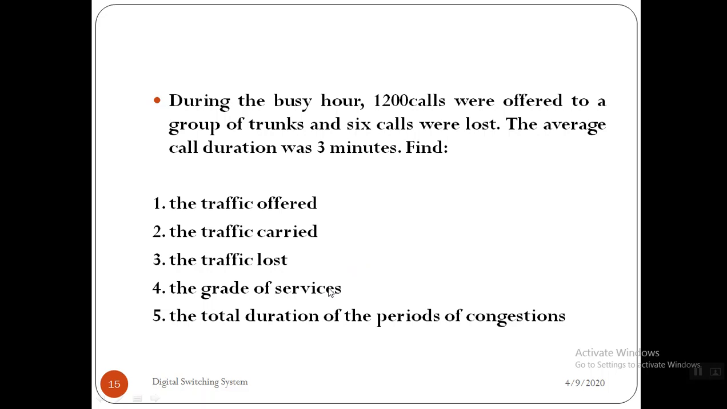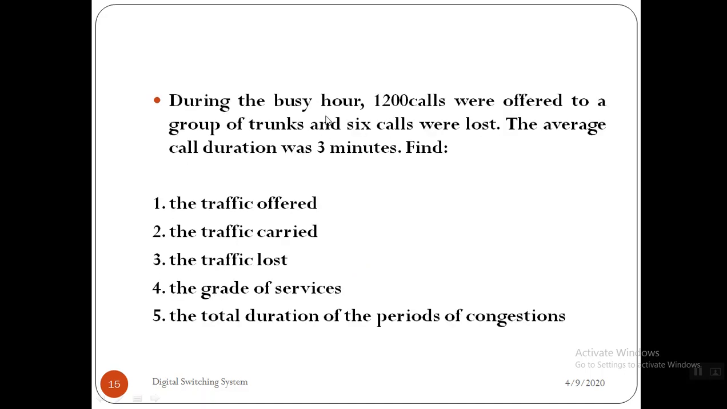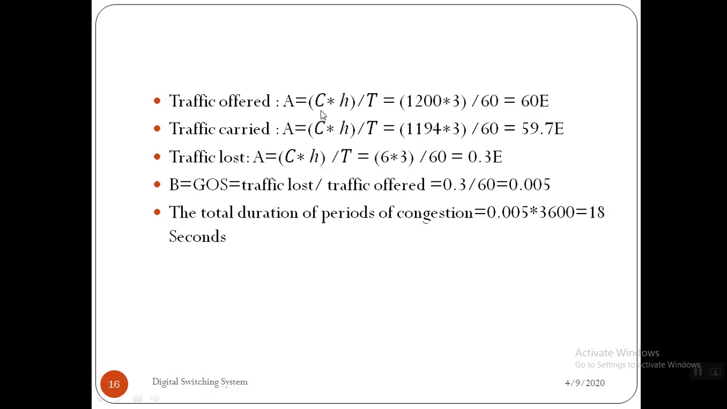We'll start with the first one, the traffic offered. We know that A is equal to CH by T. Here C is going to vary. We're supposed to consider traffic offered in the sense that it is related to calls offered. 1200 calls were offered to a system, so C is 1200. So 1200 into 3 divided by 60 gives 60 Erlang of traffic offered to a system.